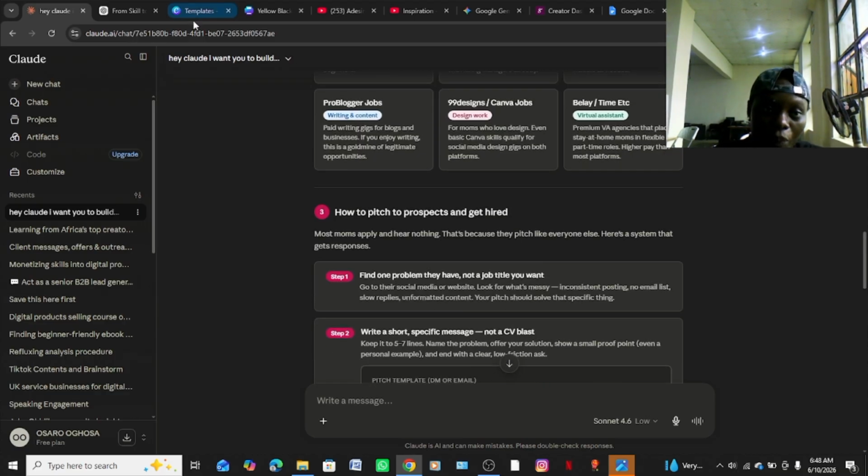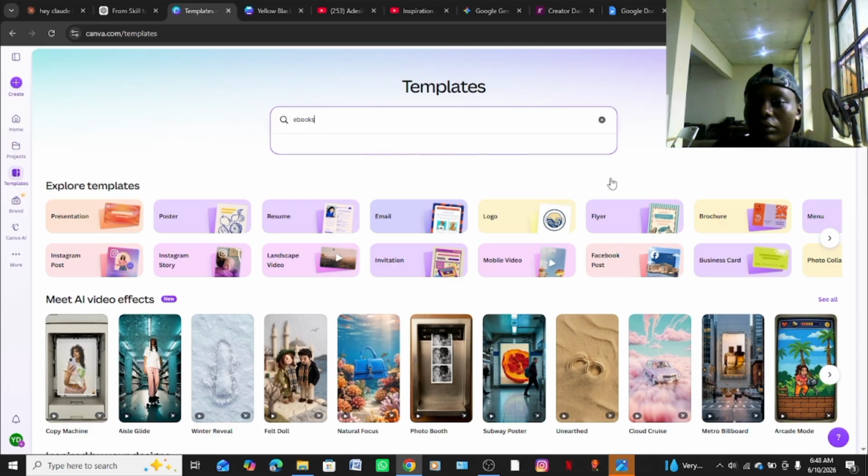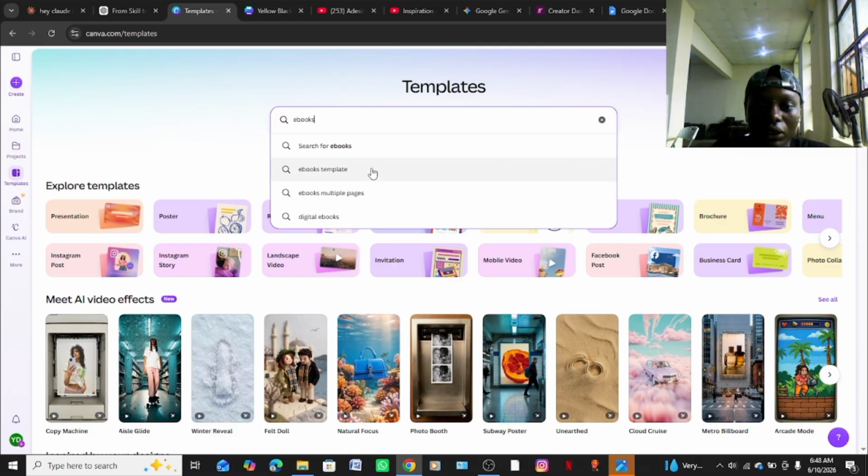So I'm going to go to Canva. Yeah, and this is how your Canva interface actually is supposed to be. So all we're going to do is go to templates. We're already in templates. And we're going to search for ebooks. Enter.